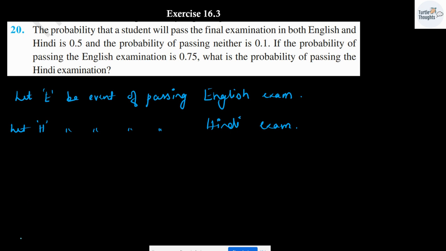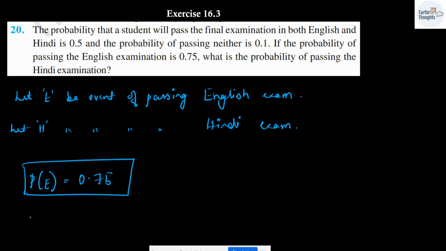Now, what is given in the question? It is already given that probability of event E is 0.75. Probability of H is what we have to find out. Now, what will be the probability of E union H?